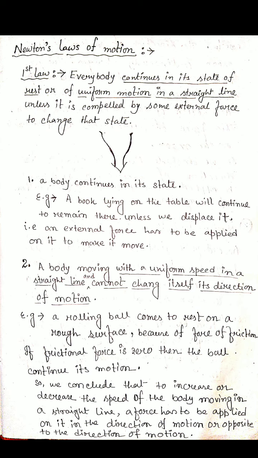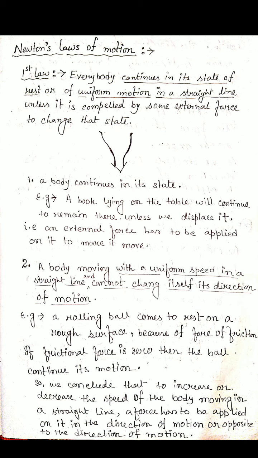That means only if we apply a force do we change the state, either rest to motion or motion to rest. The statement is: everybody continues in its state of rest or of uniform motion in a straight line unless it is compelled by some external force to change that state.